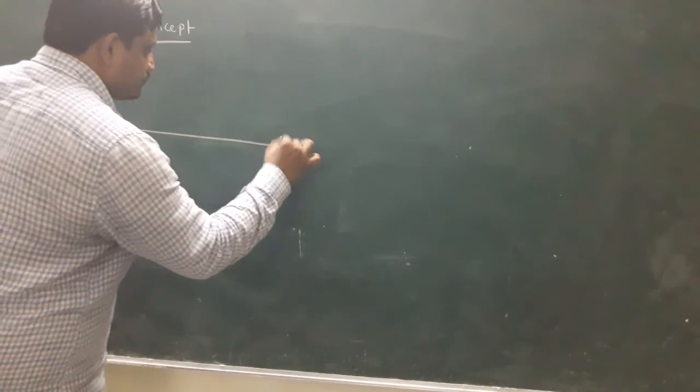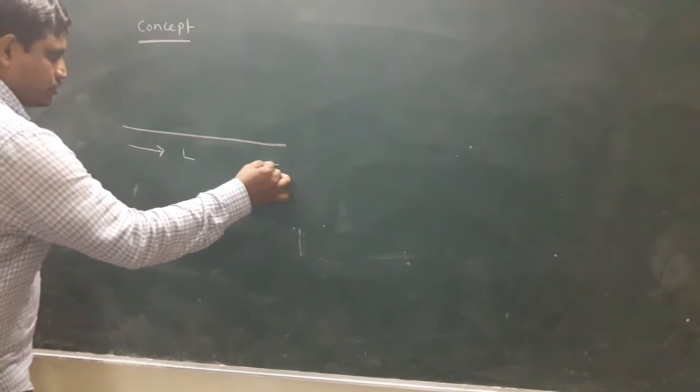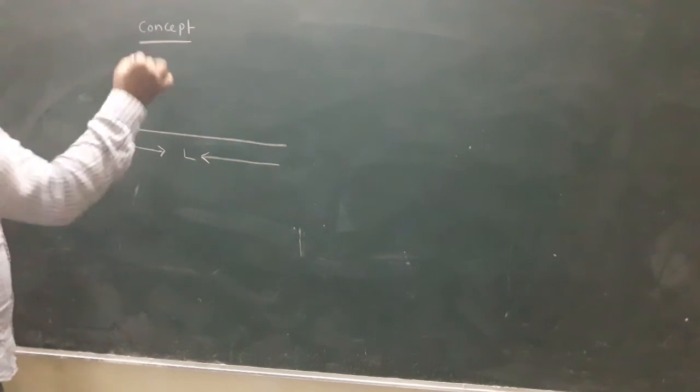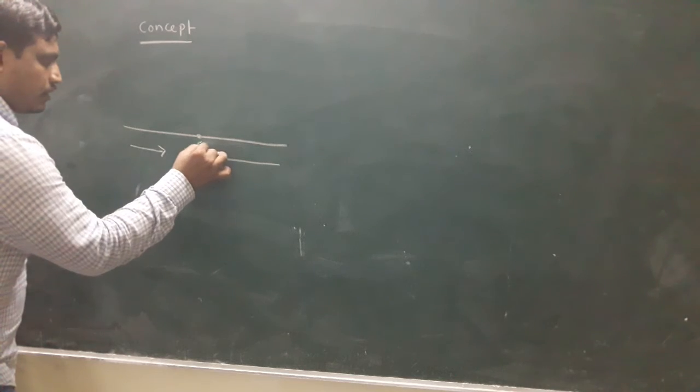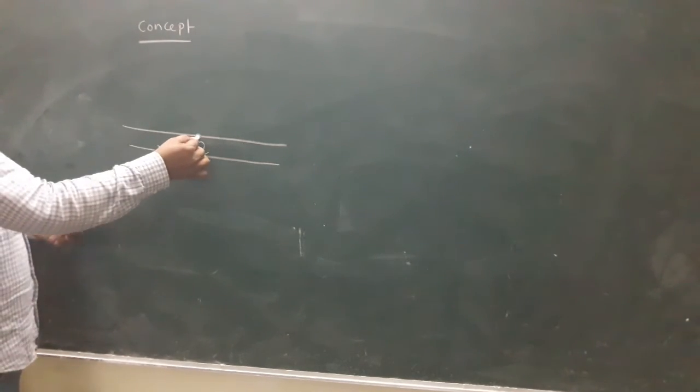This is the wire. Here, the wire length is L. What is the uniform wire length? L. Its midpoint is denoted by O. Based on the midpoint, it will be bent.